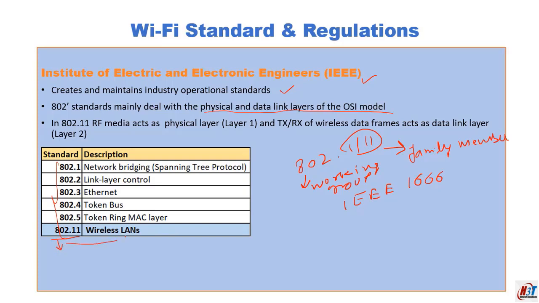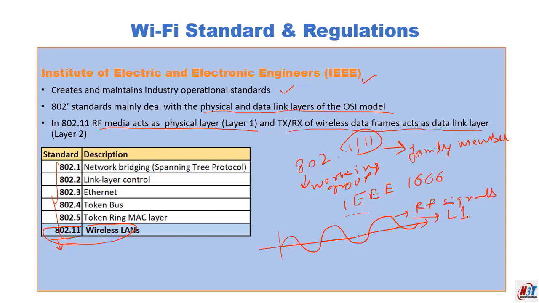Wireless LAN falls in the 802.11 standard, and in the 802.11 standard, RF media acts as layer 1 and TX-RX wireless data frames act as the data link layer. So whatever data we are sending goes over these signals, which are RF signals, and these RF signals are known as layer 1, which is the physical layer for this communication.